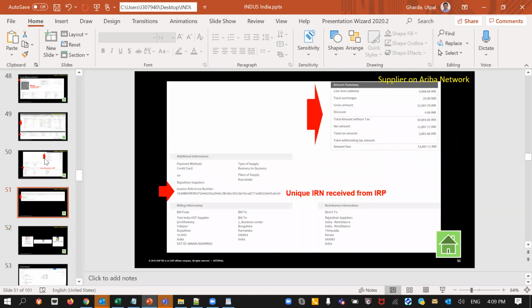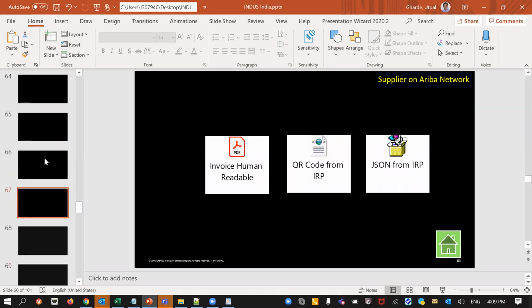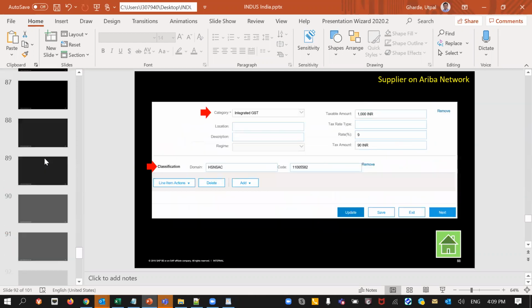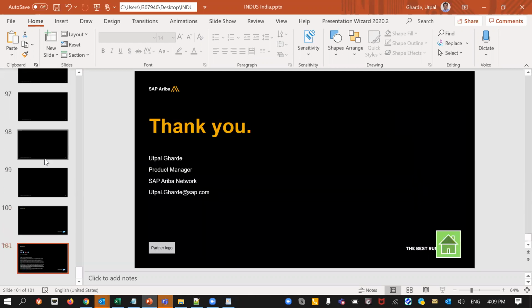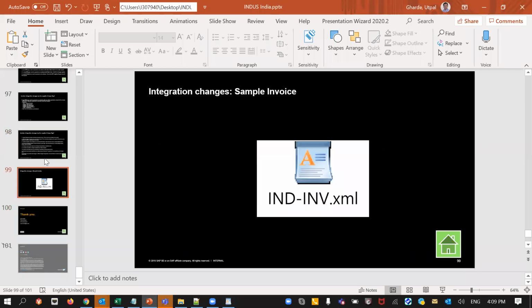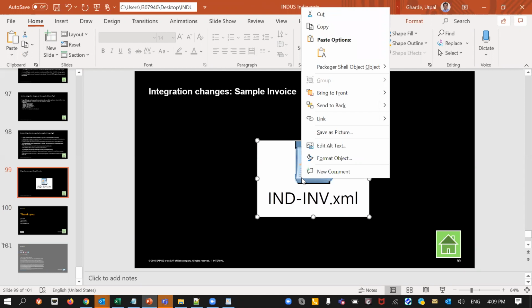There is an integration section, a small section at the end. So here, if you look at the sample invoice, let me just open it.